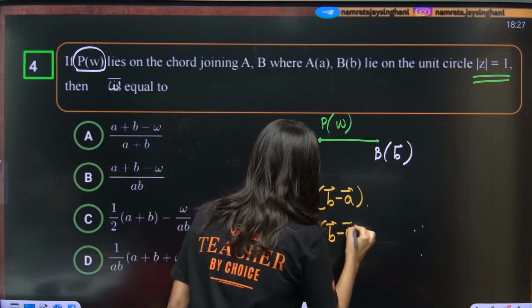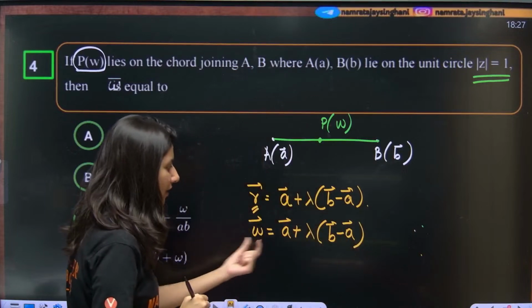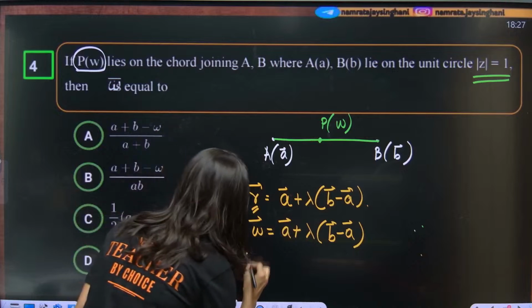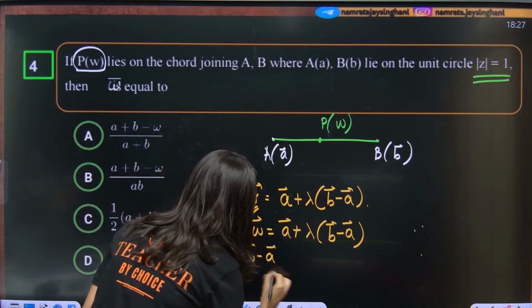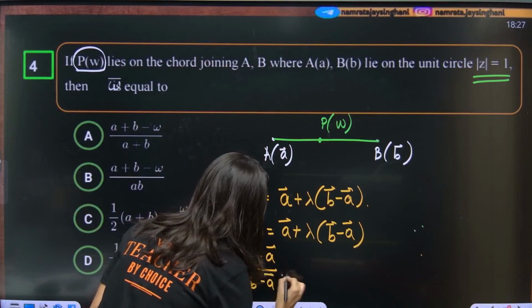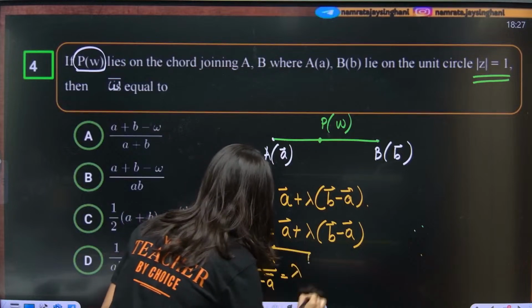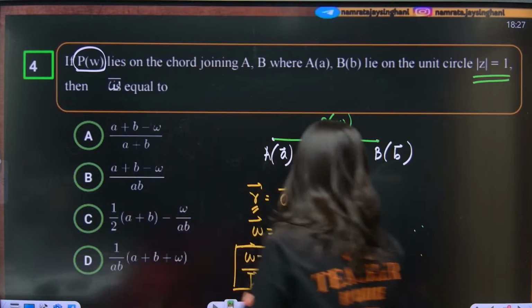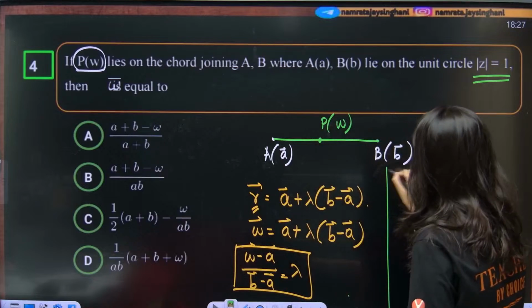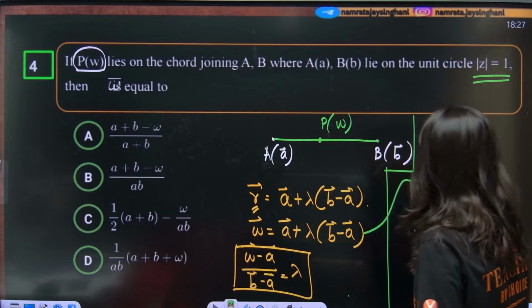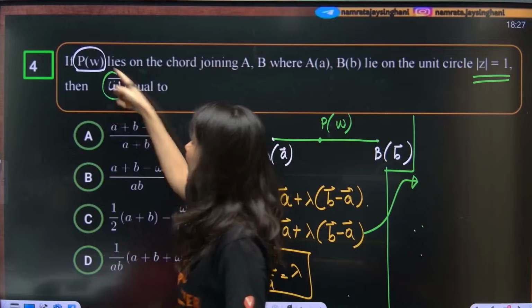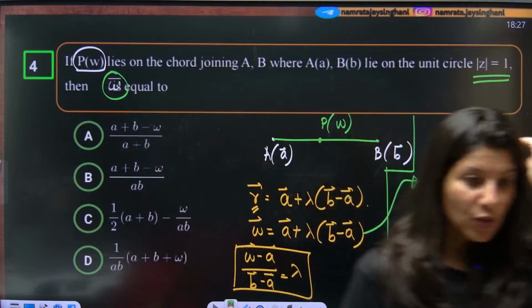So from here I can calculate the value of lambda. Omega minus A upon B minus A is equal to lambda. All right, ma'am, getting it, understanding it. Now what are they asking? Can anybody tell me? They are talking about omega bar. In this question, they are just talking about omega bar.